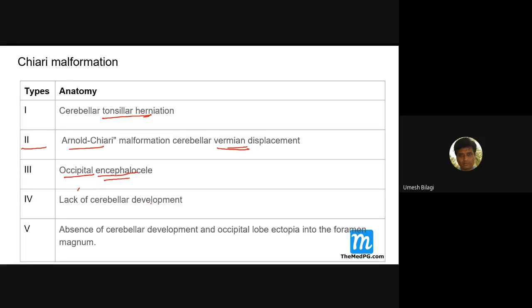Encephalocele will be seen in type 3. Type 4 is lack of cerebellum development itself, and type 5 is occipital lobe ectopia into the foramen magnum. Of course, the cerebellum is not there. The occipital lobe will also herniate into the foramen magnum. That is type 5.